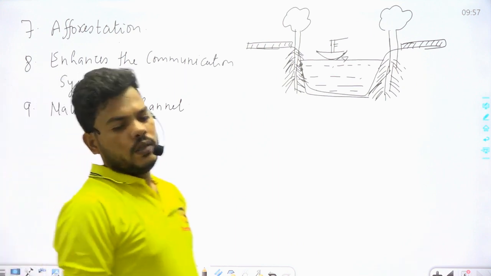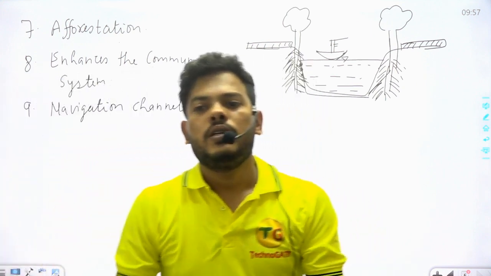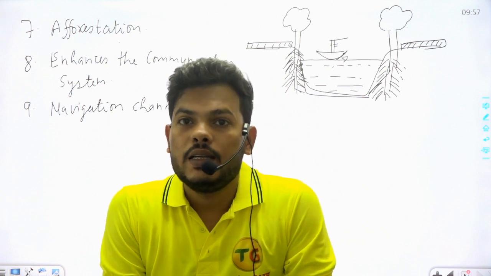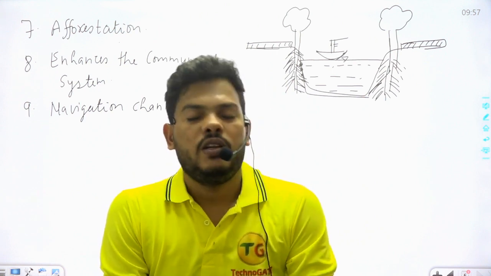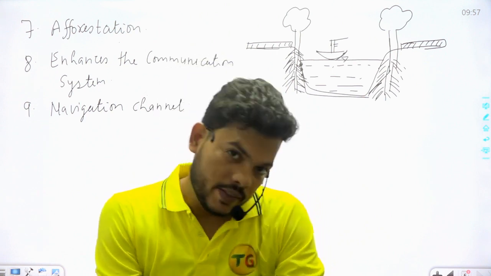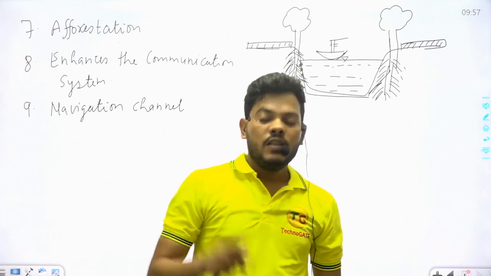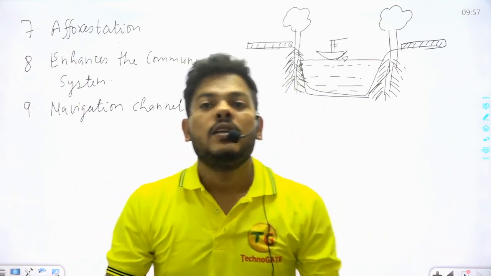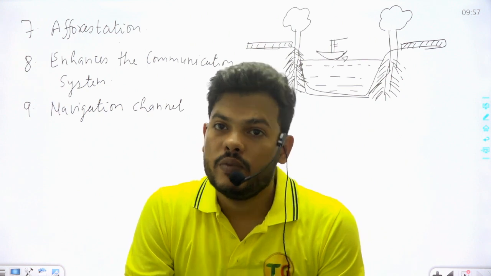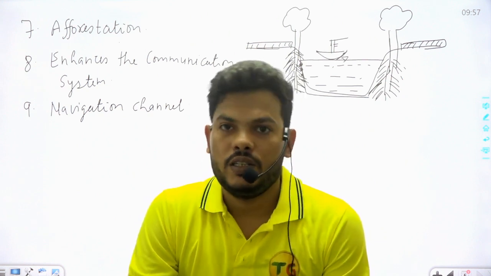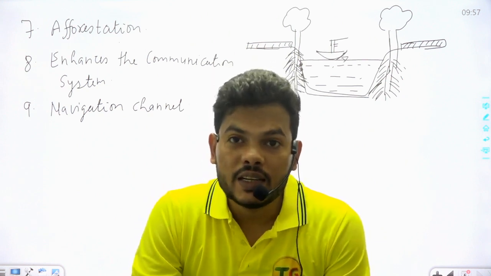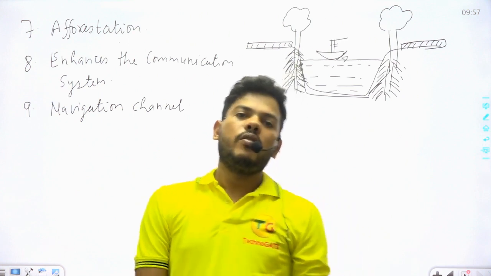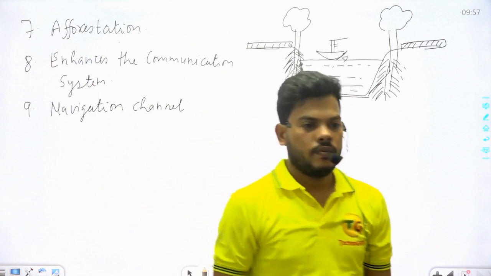Next point we are going to study is disadvantages of irrigation. If there are advantages of irrigation, then there are also some disadvantages of irrigation. So the next heading is disadvantages of irrigation.